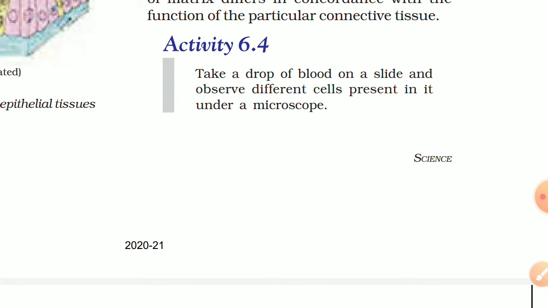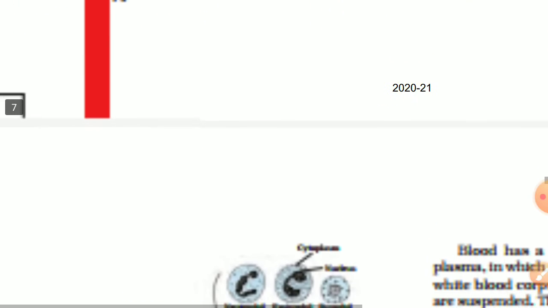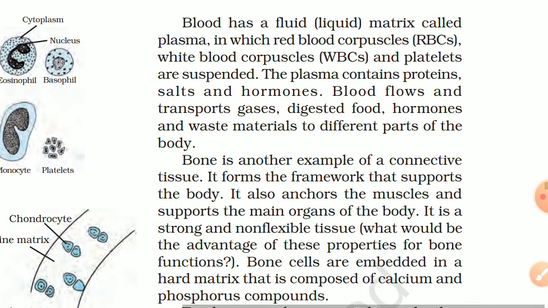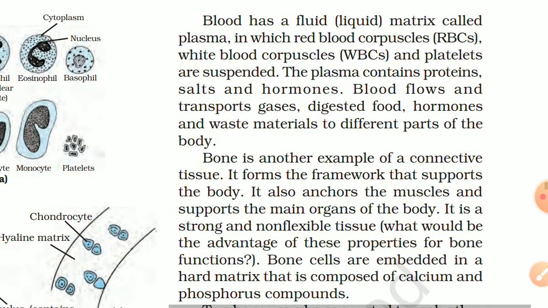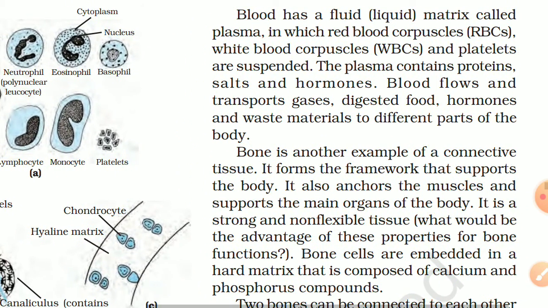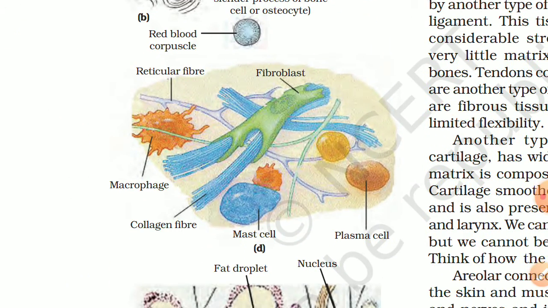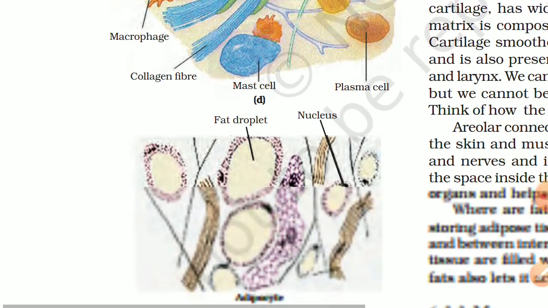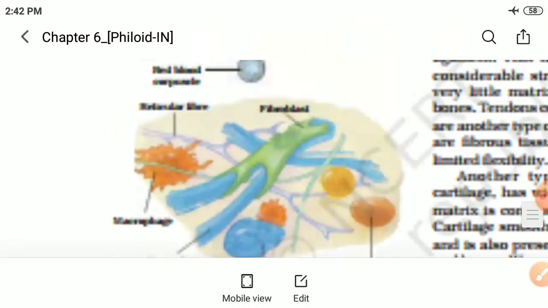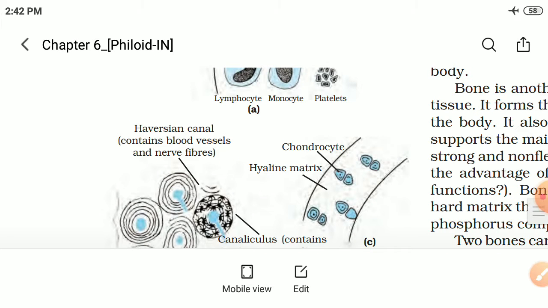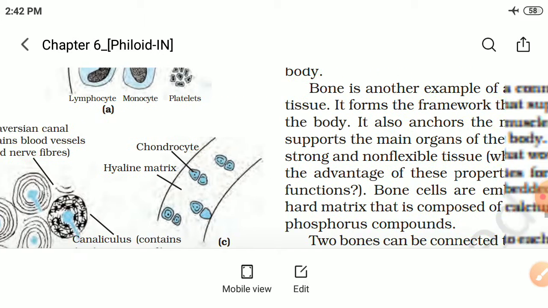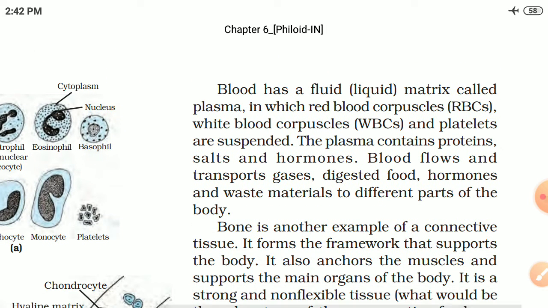Take a drop of blood on a slide and observe the different cells present in it under a microscope. Blood has a fluid liquid matrix called plasma, in which red blood corpuscles (RBC), white blood corpuscles and platelets are suspended. If you see the parts of the blood, it contains plasma, which is liquid, then red blood cells and white blood cells. The plasma contains protein, salt, and hormones.